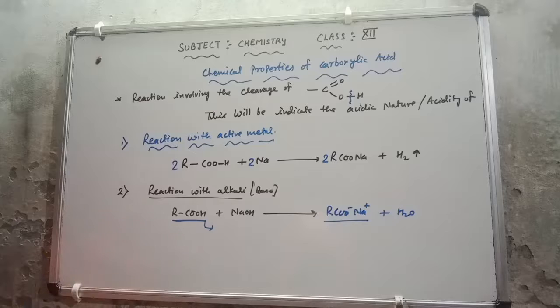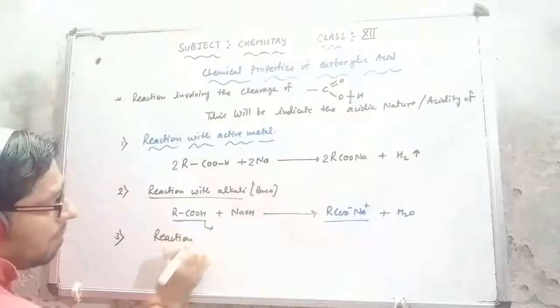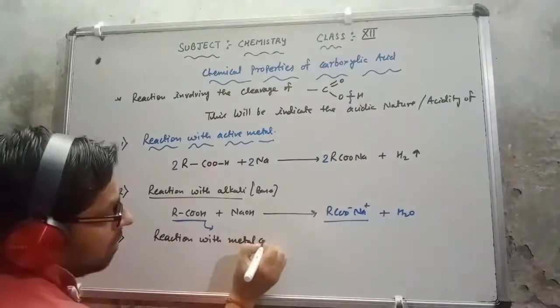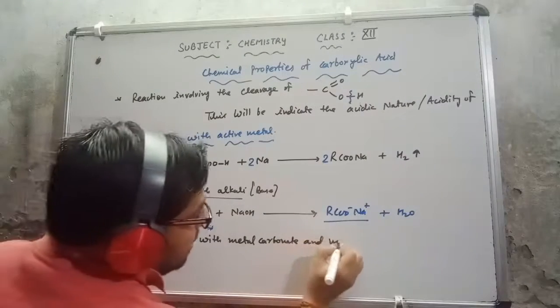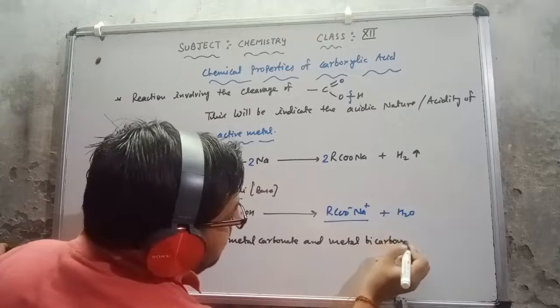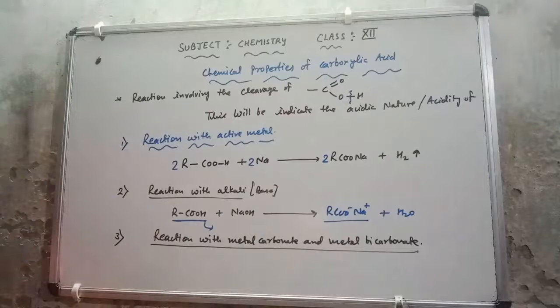Now after this, the third reaction is the reaction with metal carbonate and metal bicarbonate.